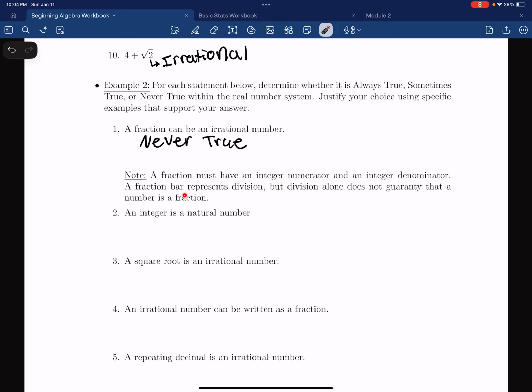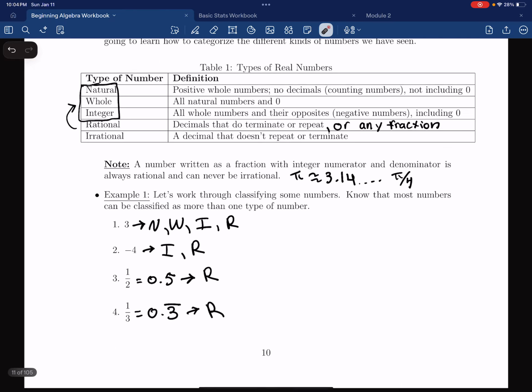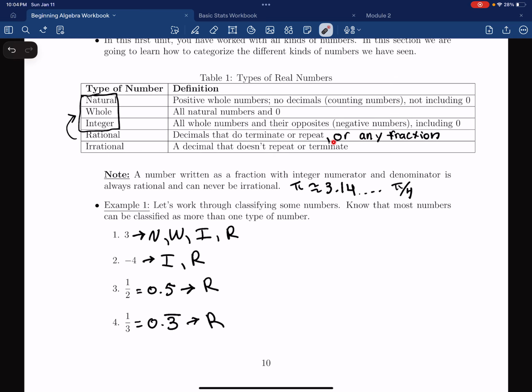A fraction bar represents division, but division alone does not guarantee that a number is a fraction, right? So by definition, an irrational number is not a fraction. And I established that up here, and that's why I said my definition is not fully complete, because any fraction is technically a rational number.